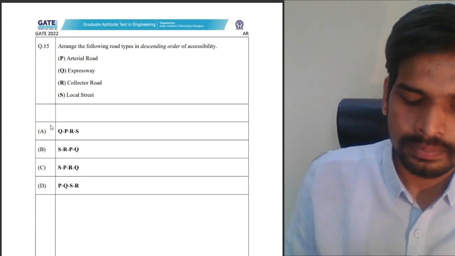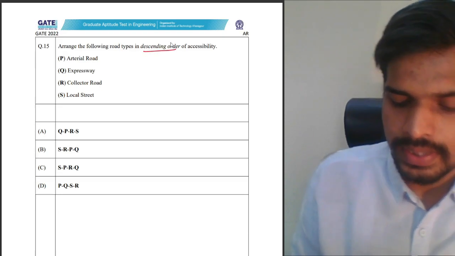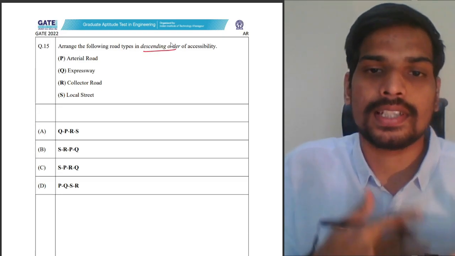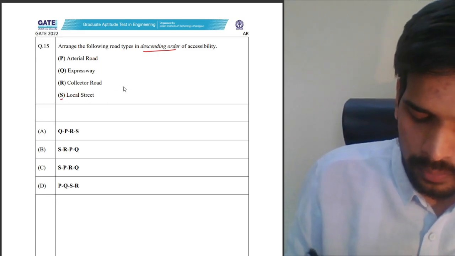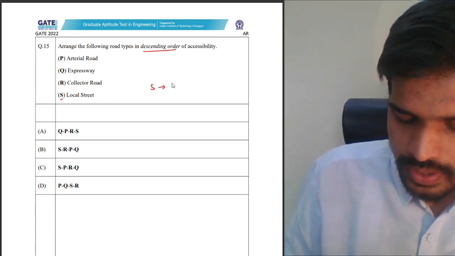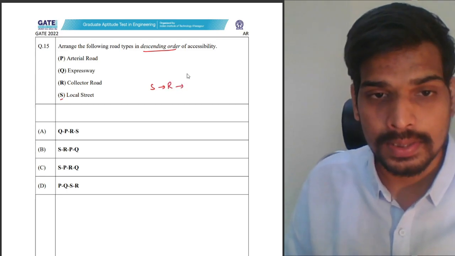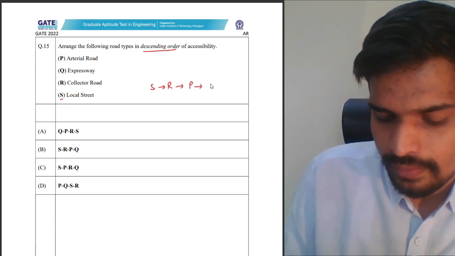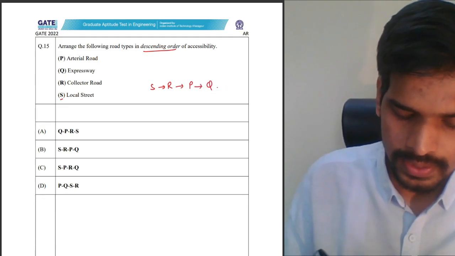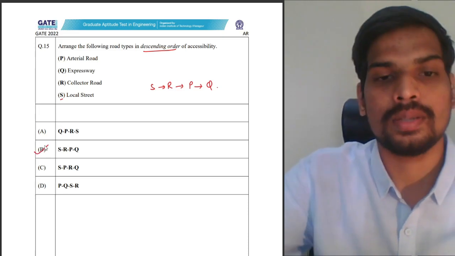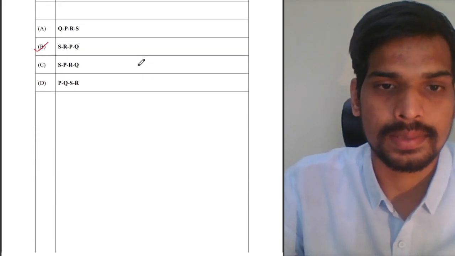Question number 15. Arrange the following road types in the descending order of accessibility. Descending as in starting with the most accessible with reducing accessibility. Most accessible obviously is local street. After local street you have collector road. That's the second level of accessibility. Then you have arterial road, and finally you will be having the expressway. SRPQ should be the answer, SRPQ, option B. That's the correct answer for decreasing order of accessibility.